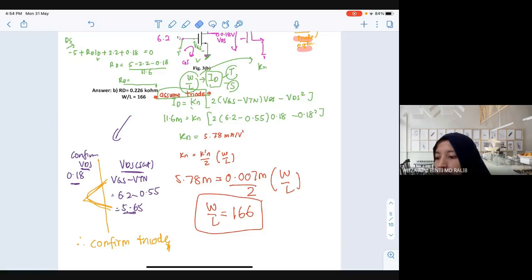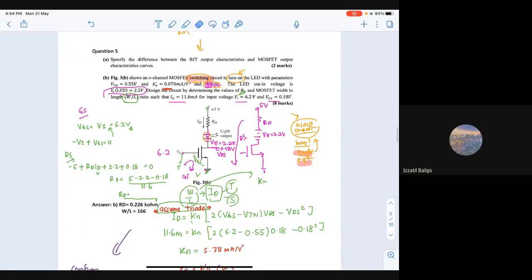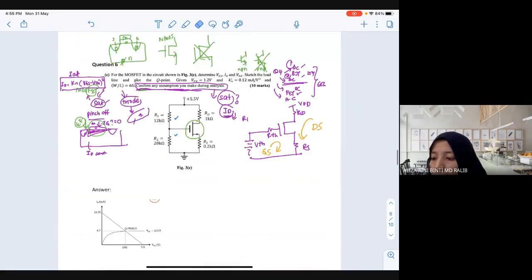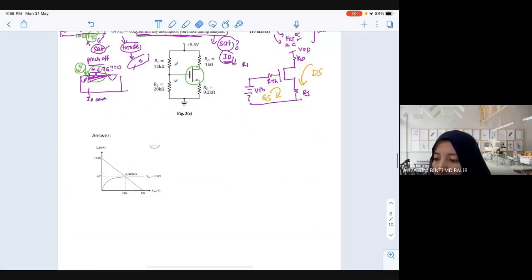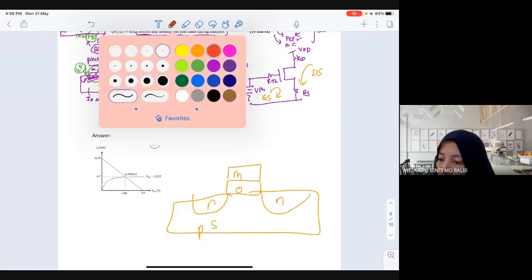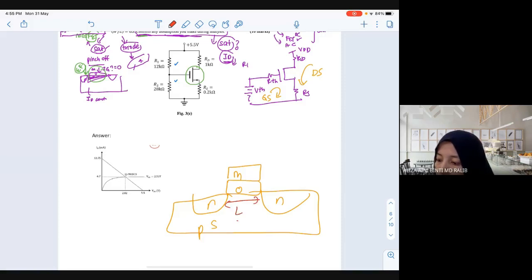Yes, Izatul? For W over L, there is no unit, right? There is no unit, because what is W? Again, I redraw. It has no unit. Metal oxide semiconductor, right? So this is N. Where is the L? L is the length of the channel in micrometer. What is W? This is the width of the oxide, in micrometer. So there will be no unit. Micro will be cancelled out.